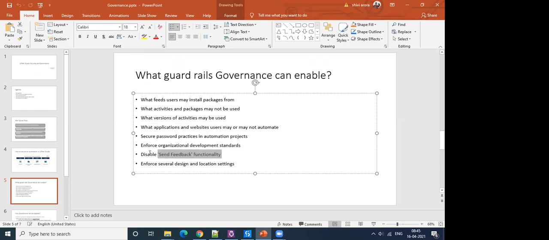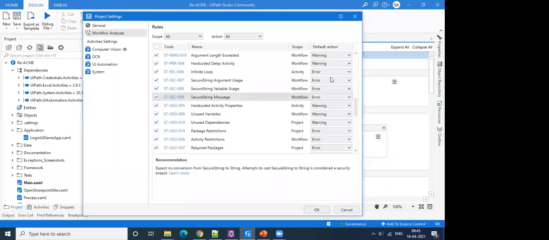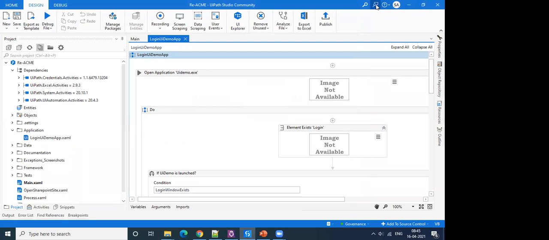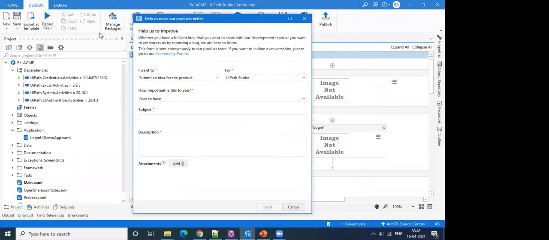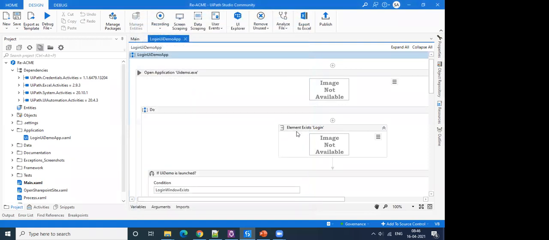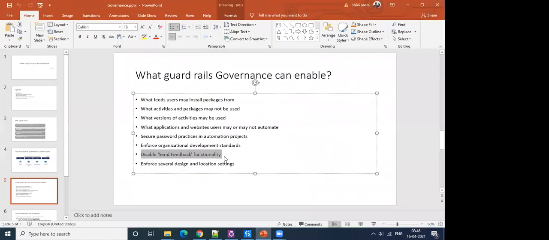And then there is another feature that governance can help us to enable: send feedback functionality. If you go to your Studio, there is an option here, send feedback, which is enabled by default. If you click in here, you can submit any idea or bug for a project, and this is an anonymous one. But still, if some organization chooses to disable this functionality, this is something that can be disabled using governance.